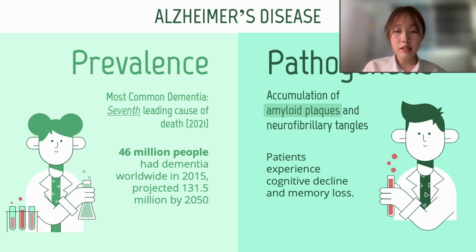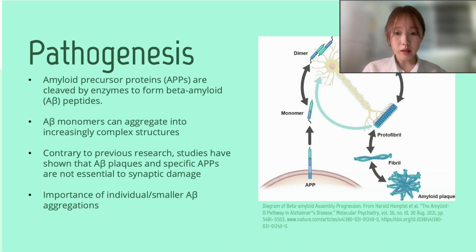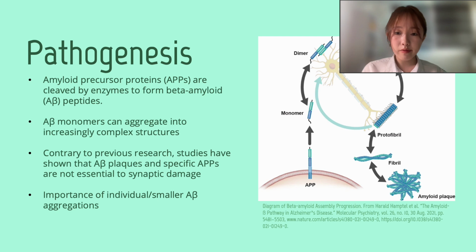In terms of pathogenesis, the specific mechanisms behind it are very unclear, but we do know that it is due to the accumulation of amyloid plaques and neurofibrillary tangles. In excessive amounts, this buildup causes abnormal excitation, decreased activity, and death in neurons. Subsequently, we can observe behavioral changes like cognitive decline and memory loss in patients. Neurofibrillary tangles are less specific to AD and are seen in a greater range of dementias.